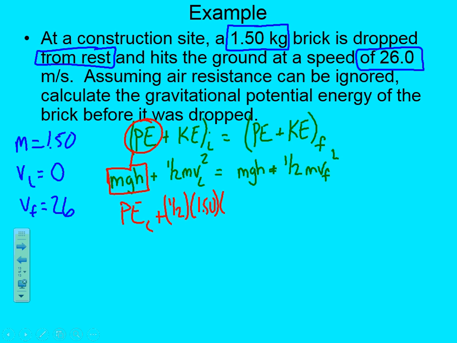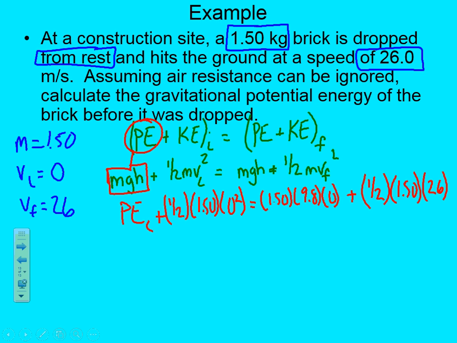What's our initial velocity? 0 squared is equal to our final potential energy. The mass of the brick is 1.50 times gravity, 9.8, times the height. What's the height of the brick once it hits the ground? The height of the brick when it hits the ground is going to be 0. Right. Plus 1/2 m v squared, 1/2 times the mass of the brick, which is 1.50, times the final velocity of the brick, which is 26.